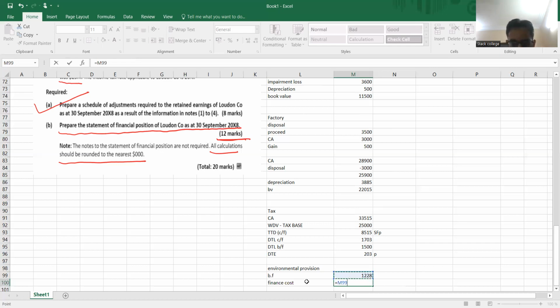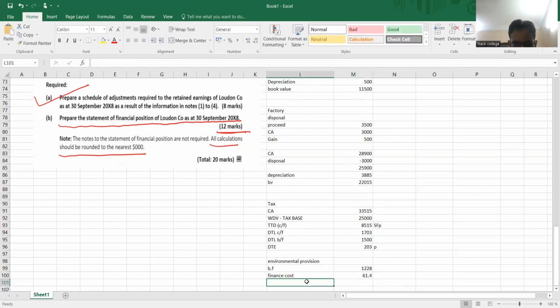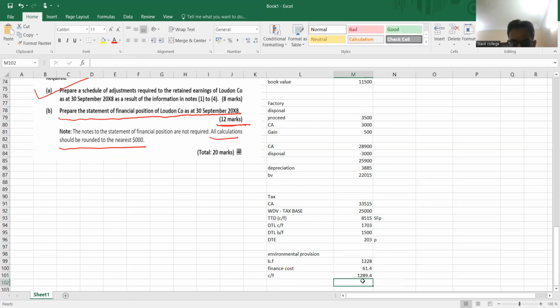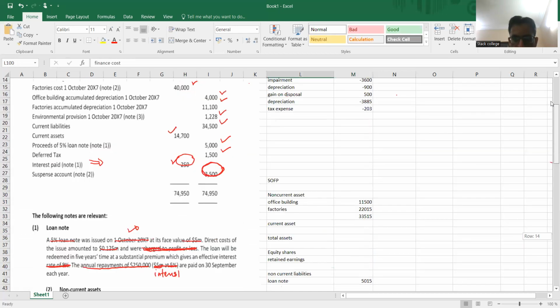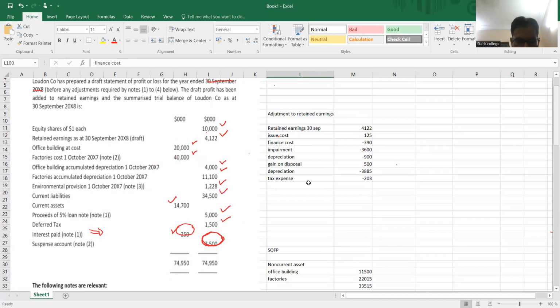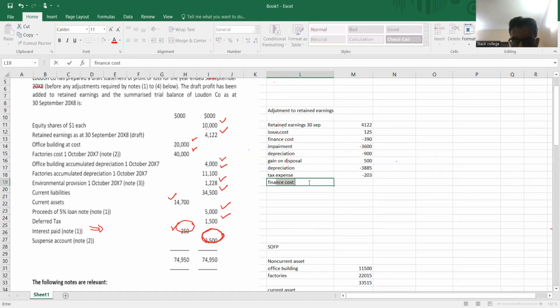0.05. This is the finance cost. We can round it to 61. And this is my CF balance. So this is my CF balance plus this one. It's 1289.4. I can write 1289. Now this finance cost 61, as it's an expense, will reduce my retained earning. So retained earning, finance cost minus 61. This is the value.